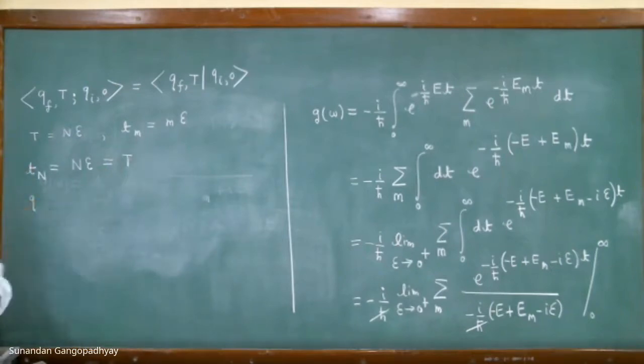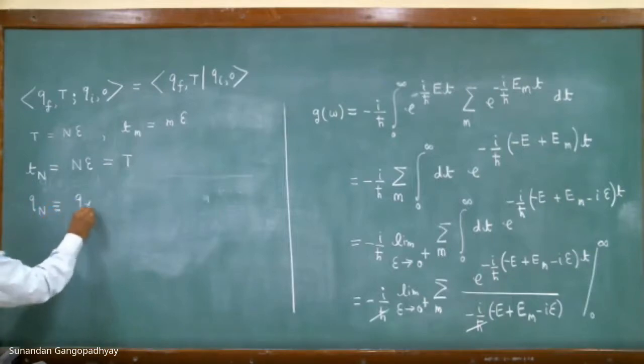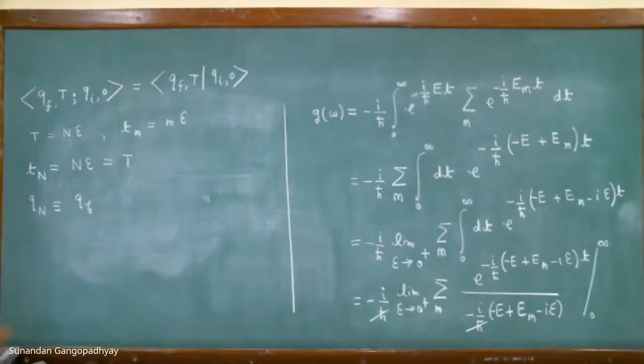Further, Q_N is basically Qf, Q_0 is Qi, and T_0 is 0.